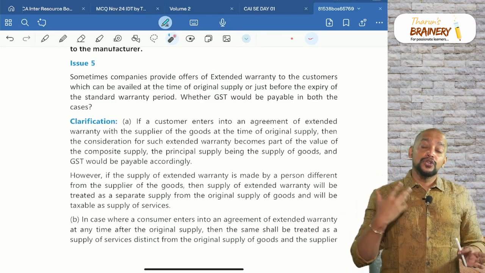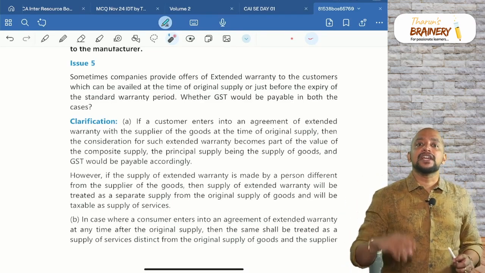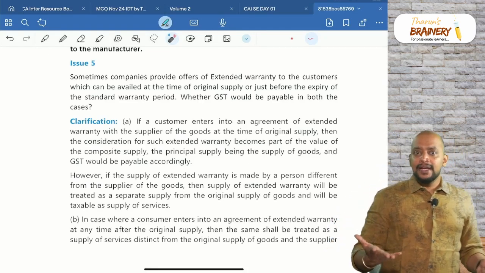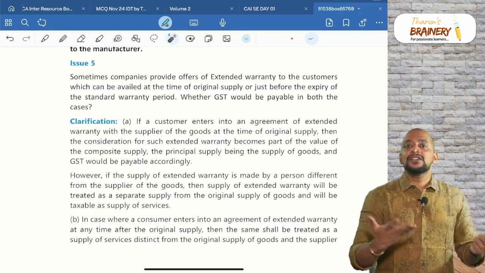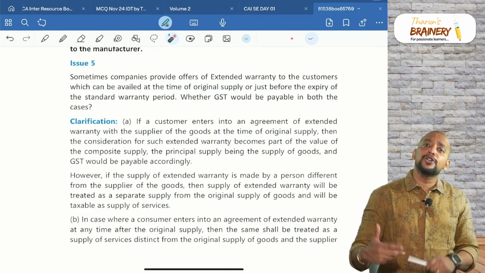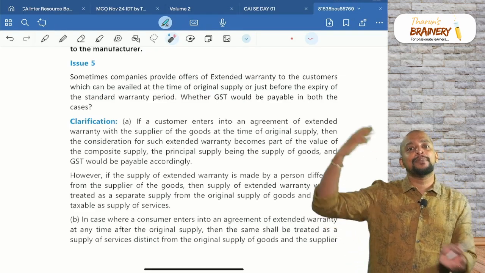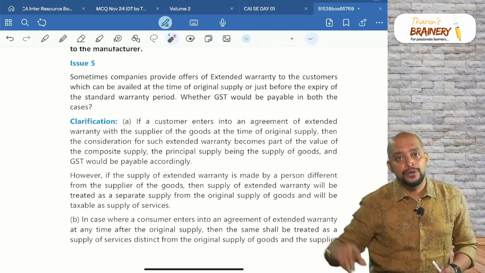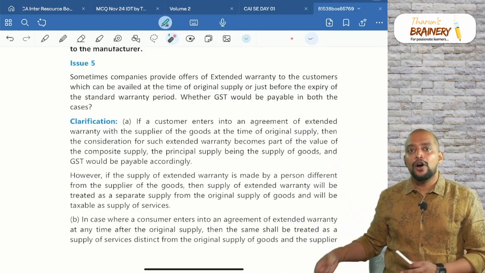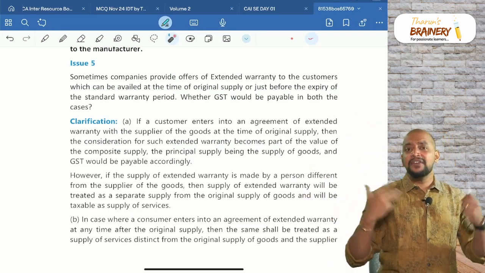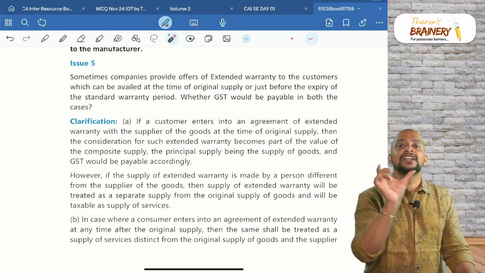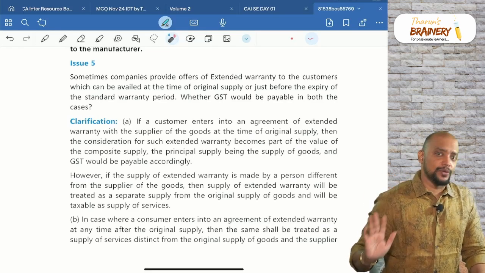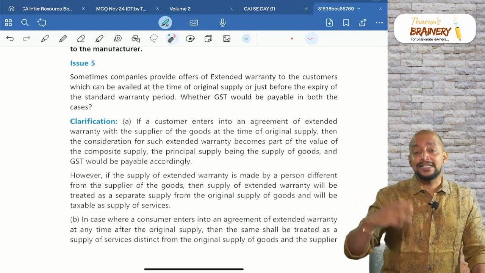Should we pay the additional warranty to the same supplier? Not necessary. When you buy a TV from Reliance Digital, it is not necessary that you pay to Reliance Digital. Directly you can go to mi.com or mi.in and pay money to them, or you can pay to Chroma, or you can pay to the MI showroom. Anywhere you can pay for the additional warranty. What you need is the serial number of the product. If you have the serial number of the product, anywhere you can go and pay. Now depending upon that, the treatment will change.